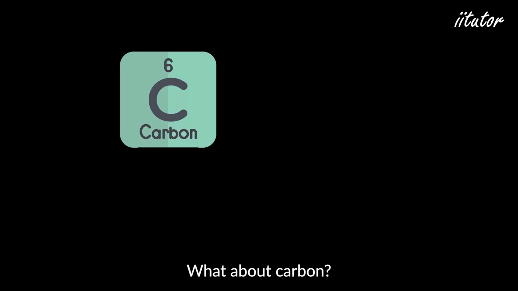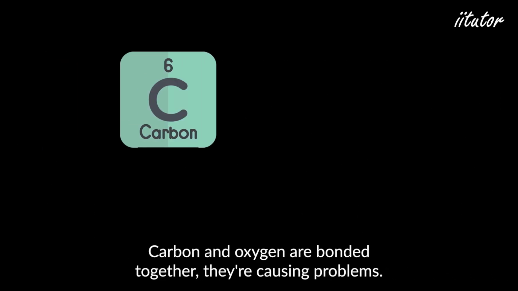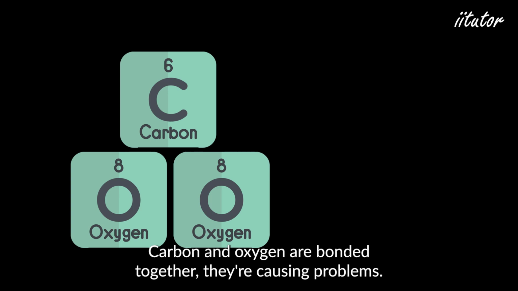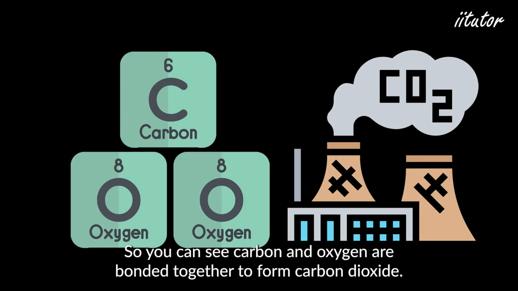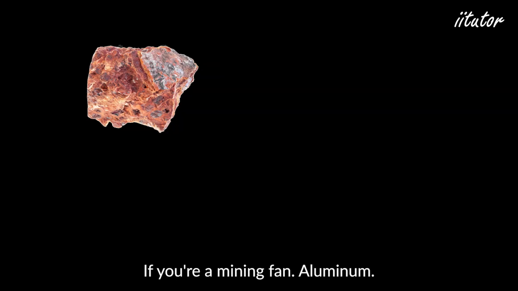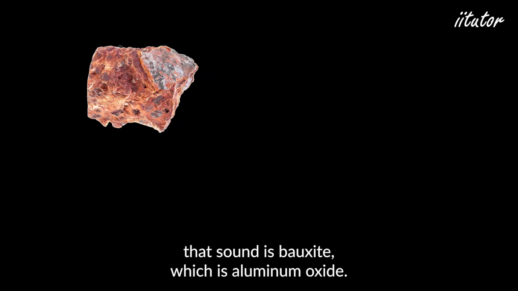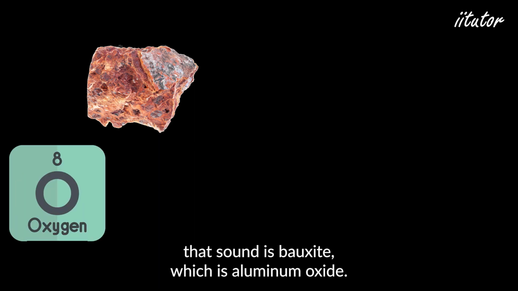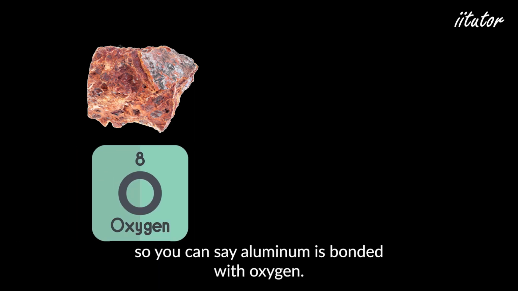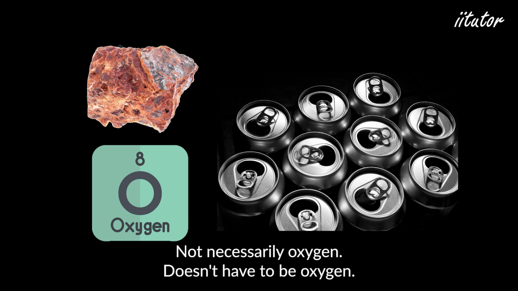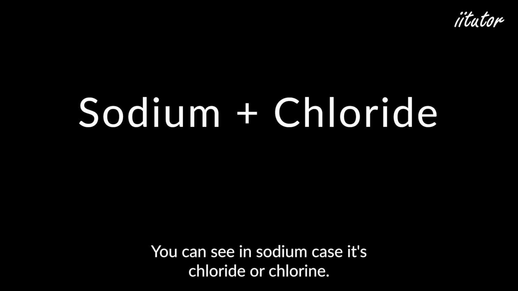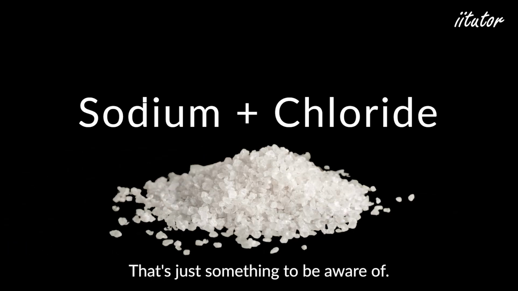What about carbon? Well, carbon and oxygen are bonded together. They're causing problems in the atmosphere. Carbon dioxide. So you can see carbon and oxygen are bonded together to form carbon dioxide. If you're a mining fan, aluminium is found as bauxite, which is aluminium oxide. So you can see aluminium is bonded with oxygen. Most other elements in the world will be found combined with something else. Not necessarily oxygen. You can see in the sodium case, it's chloride or chlorine. That's just something to be aware of.